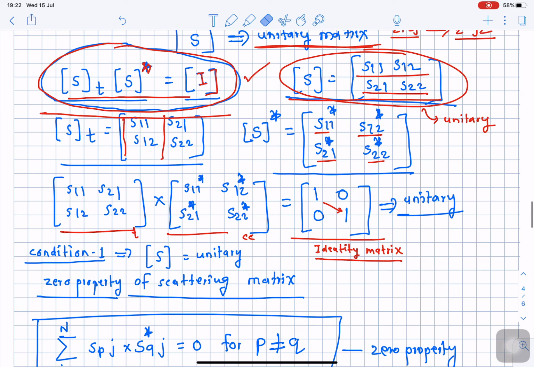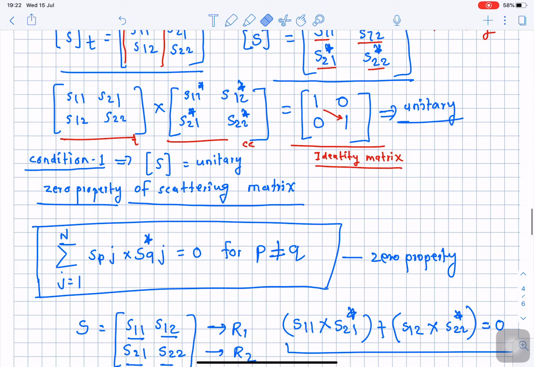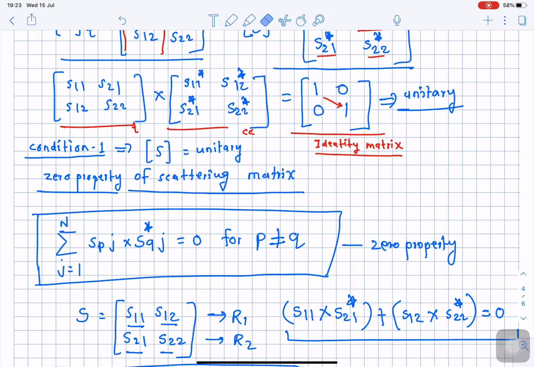Now if the scattering matrix is unitary, it possesses two further important properties. The first property is the zero property of a unitary matrix or scattering matrix. What is the zero property? Here I will explain. Let us write the equation of the zero property. I will explain it by writing the matrix. The zero property is only applicable to the scattering matrix when it follows the unitary property. We already saw the unitary property, what it means and how to check it.